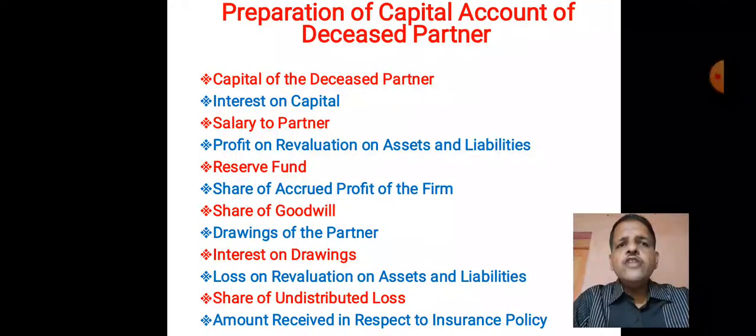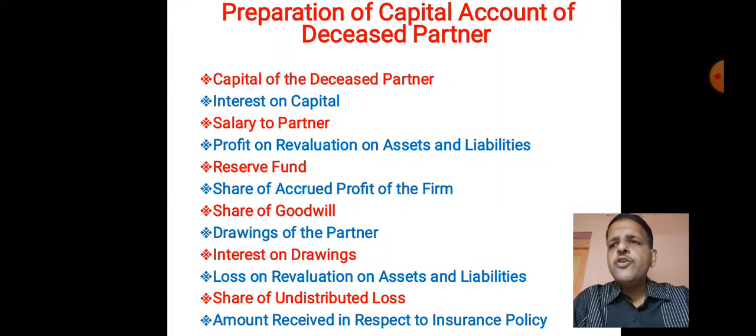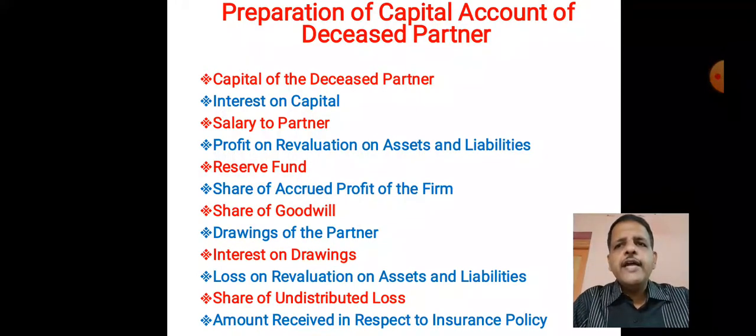Then loss on revaluation of assets and liabilities should be taken into account by debiting capital account and crediting revaluation account. Then share of undistributed loss to the extent of share of deceased partner should be taken into consideration by debiting deceased partner's capital account and crediting profit and loss account.